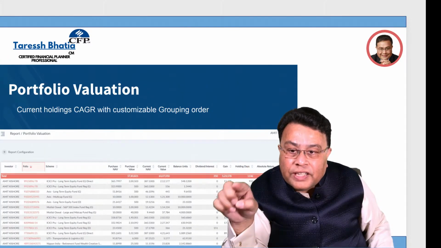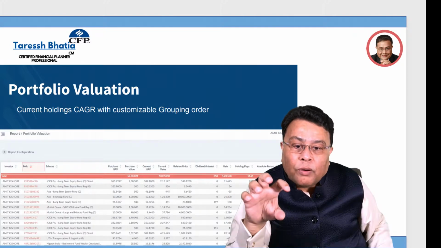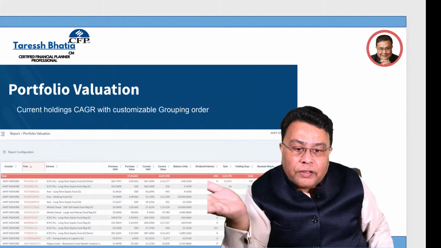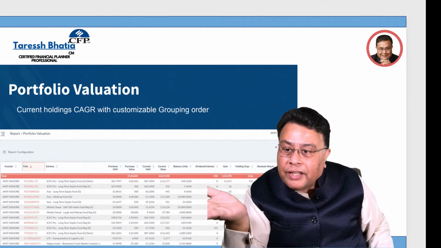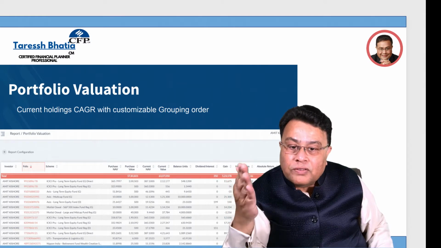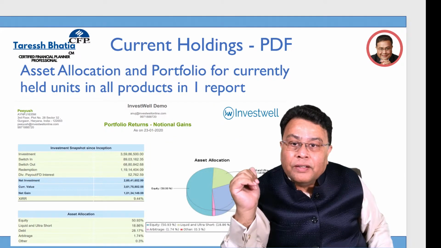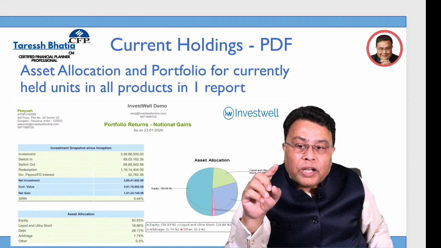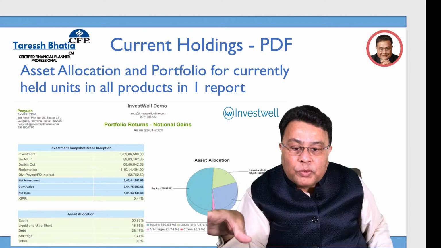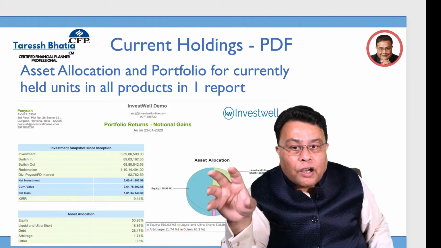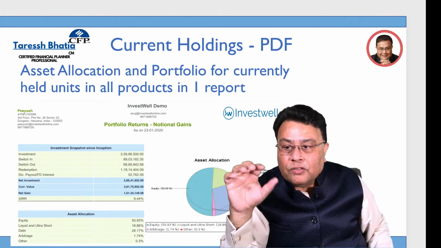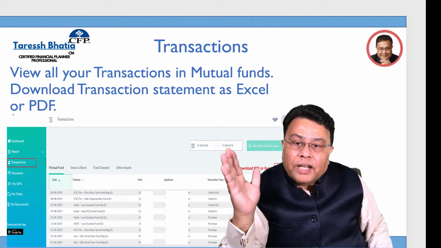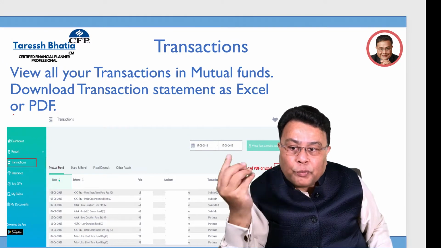Portfolio evaluation: CAGR with customizable grouping order is also possible. You can also see how many days you've been holding it, to effectively calculate any capital gains or any other implications, such as an exit clause. So holding days is sometimes important. This is the asset allocation and portfolio for currently held units in all the products which you may have purchased, whether it's mutual funds, any equity, debt, arbitrage, or any other investments you have done. So this one report at the front gives you this summary also. Now you can export this as an Excel or a PDF. Both options have been given.